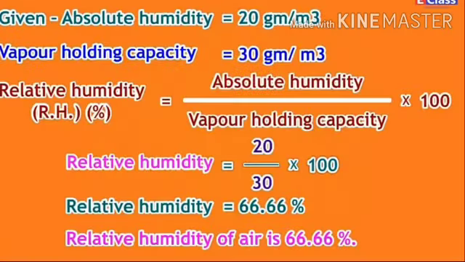Now, given absolute humidity is 20 gram per meter cube and vapor holding capacity is 30 gram per meter cube, what will the relative humidity be? The formula for relative humidity is absolute humidity upon vapor holding capacity into 100. Using this formula, we divide 20 upon 30 into 100. So the relative humidity of the air will become 66.66%.